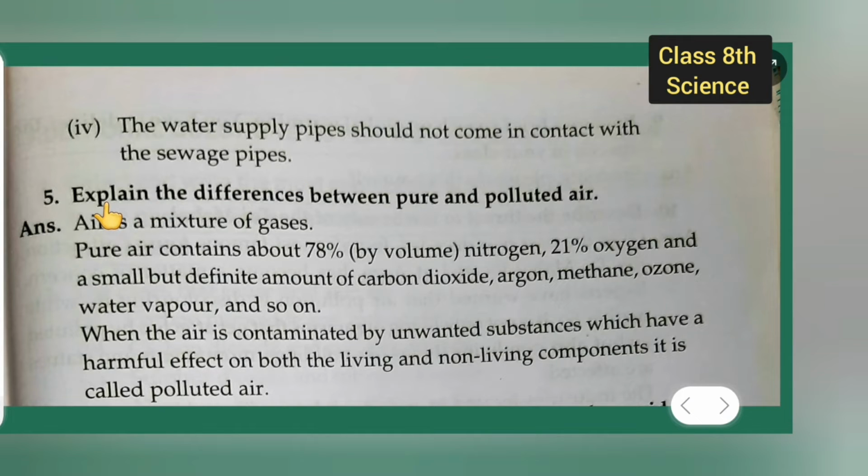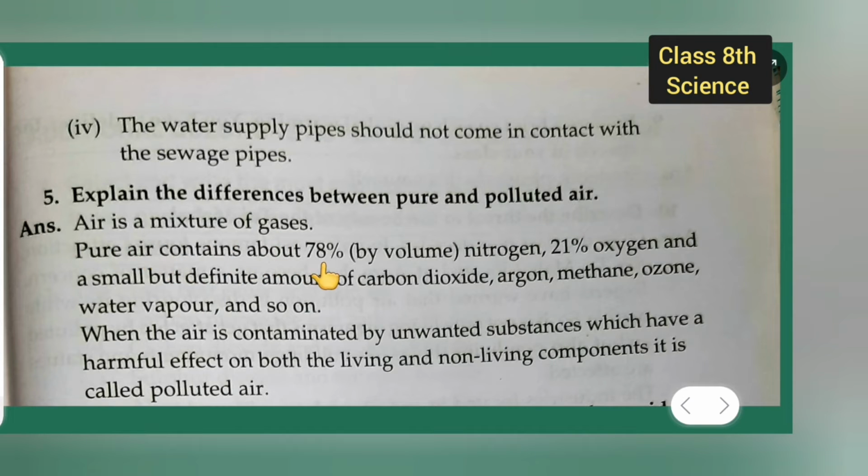Fifth, we have to explain the difference between pure and polluted air. Air is a mixture of gases.